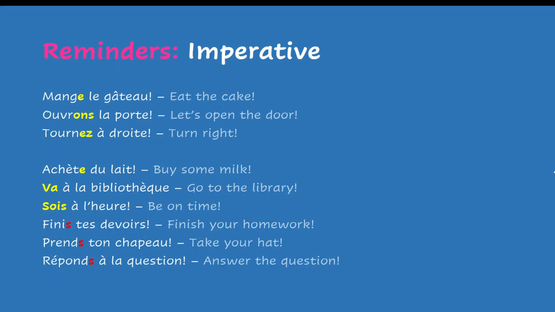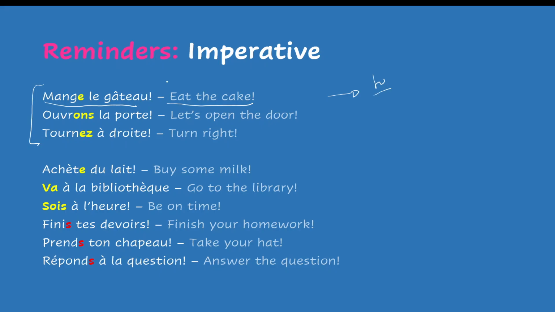Today we are going to learn about the object pronouns with the imperative. So let's quickly review the imperative first. As you remember, the imperative is used to give commands. So, for example, here you have the three forms of the imperative. You have mange le gâteau, eat the cake, and that is really the tu form.